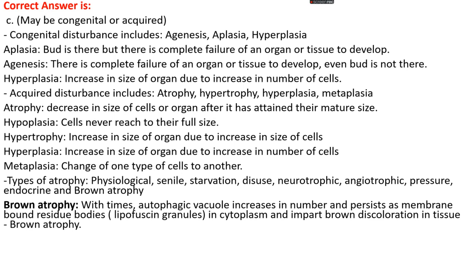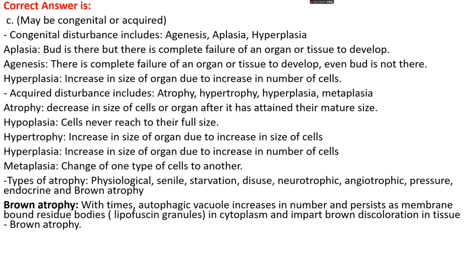Atrophy is a decrease in the size of an organ or cells after it has attained its mature size. Hypoplasia is where cells never reach their maximum, full size. Hypertrophy is an increase in the size of an organ due to an increase in the size of cells. Hyperplasia is an increase in the size of an organ due to an increase in the number of cells. Metaplasia is when one type of cell is changed to another type of cell.